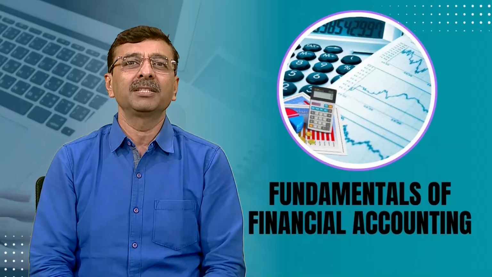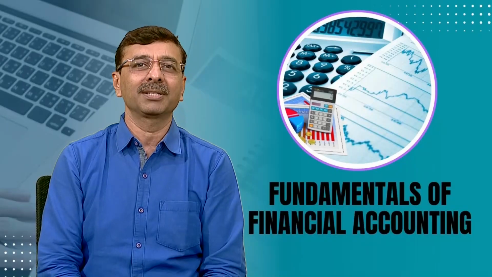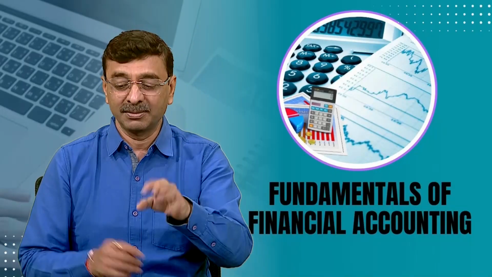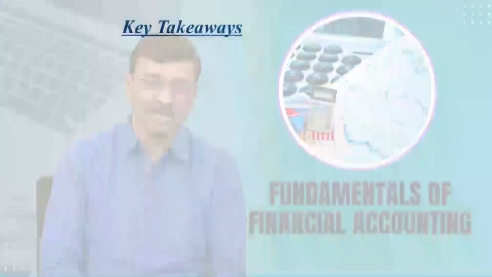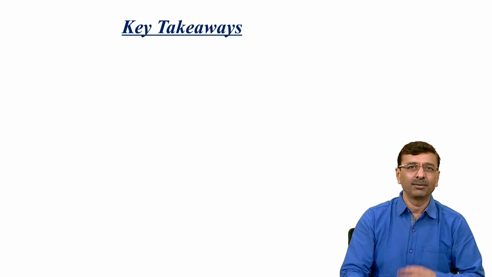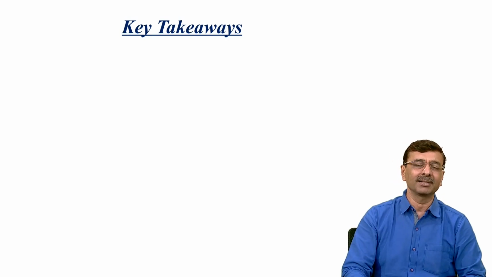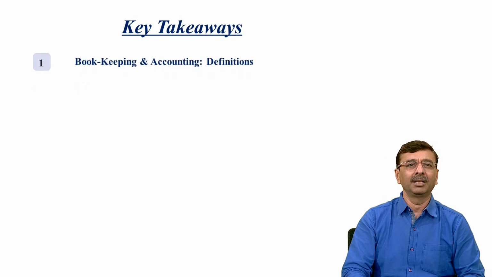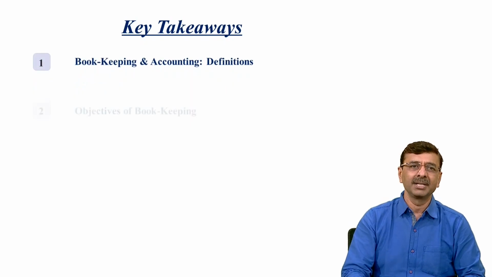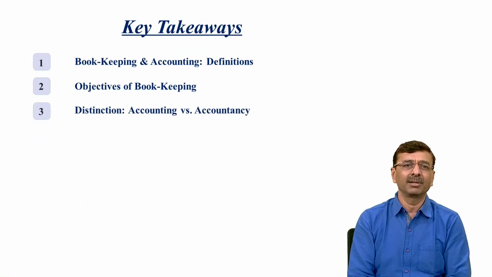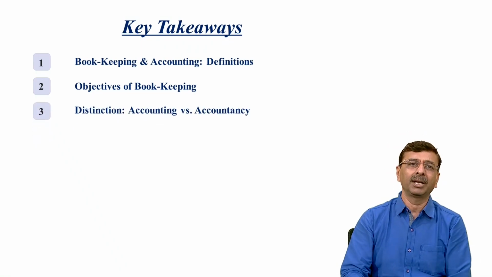So now in this particular unit, we are going to discuss how this chapter moves, and the key takeaways of this unit, that is the concept of bookkeeping and accounting. Here we will discuss the bookkeeping and accounting definitions, then the objectives of bookkeeping, then the differences between accounting and accountancy.